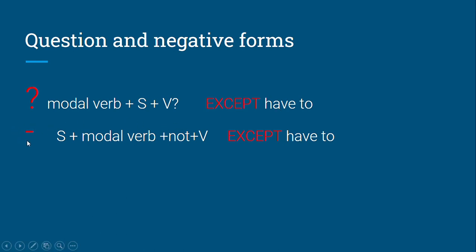In negative sentences, we use subject plus modal verb plus not plus verb. Here again, we don't need any don't, doesn't, or isn't, or aren't. Yes, we don't need any auxiliary verbs. Except have to again. We need doesn't here.